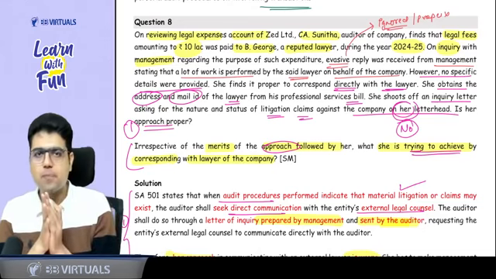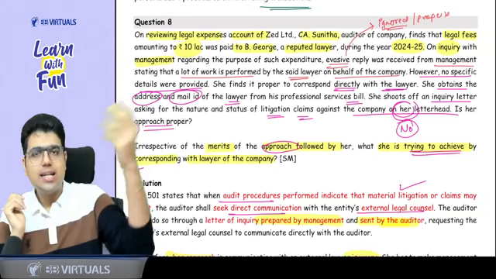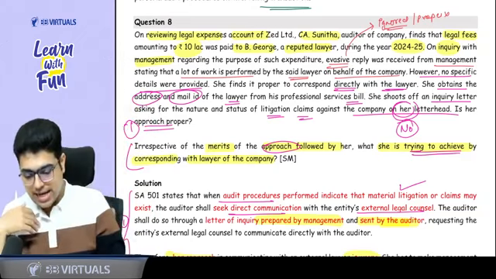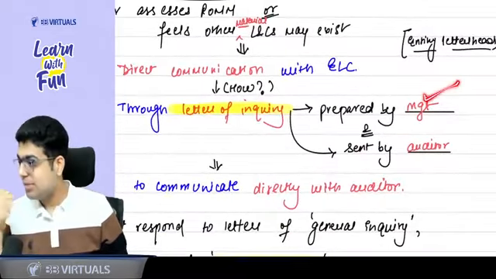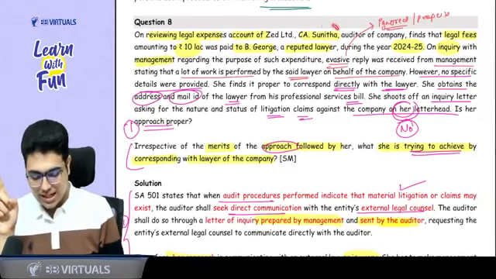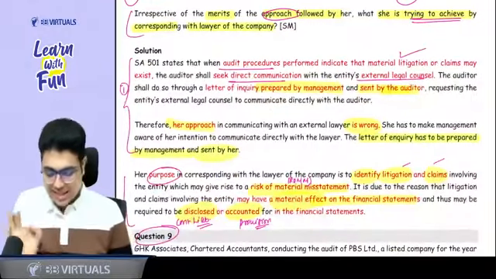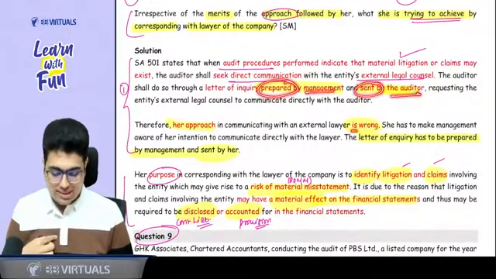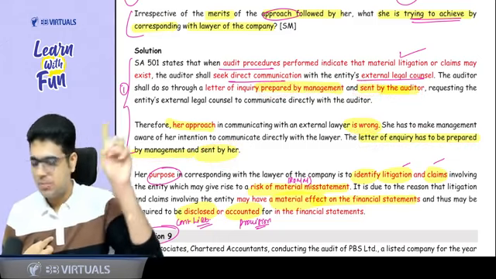So tell me one thing, those who have done the articleship in audit, can the auditor send the letter of inquiry on his own letterhead? No, sir. Letterhead is of the management. And I also told you in this revision that the letter of inquiry is prepared by the management, sent by the auditor, not prepared by the auditor. Okay, sir. So Sunita has not done her classes properly. Okay? She's a bad CA. So you will say that letter of inquiry is prepared by management, sent by the auditor. Her approach is wrong. Letter of inquiry should be prepared by management and sent by her. This is the first part of the question.